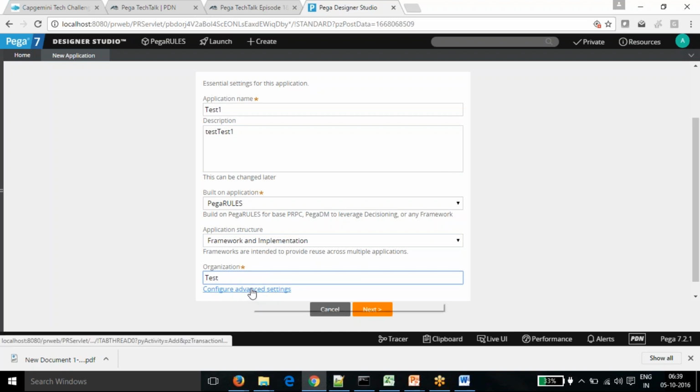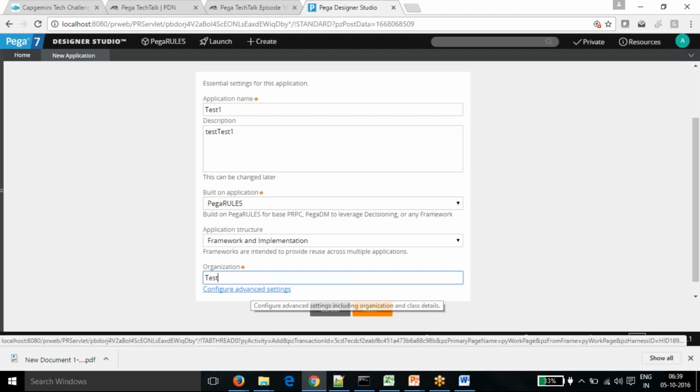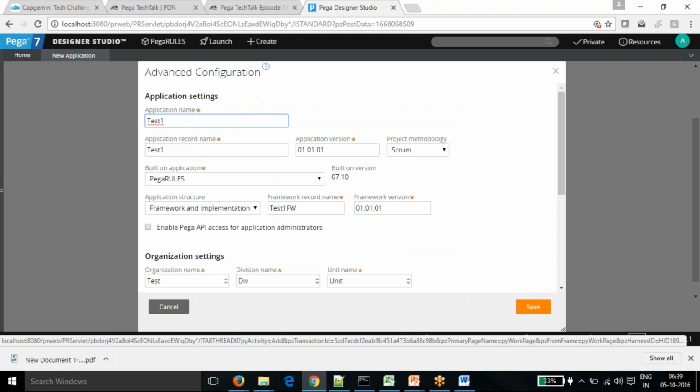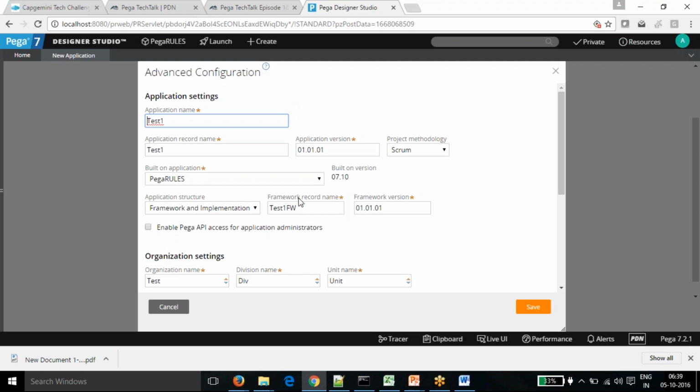Yesterday I couldn't tell you about that. We have the basic settings, and in the advanced configuration we have some more options where we can give the framework name you want, the framework version you are going to use, and which project methodology you are going to use, whether Pega BPM, Scrum, or some other methodology.